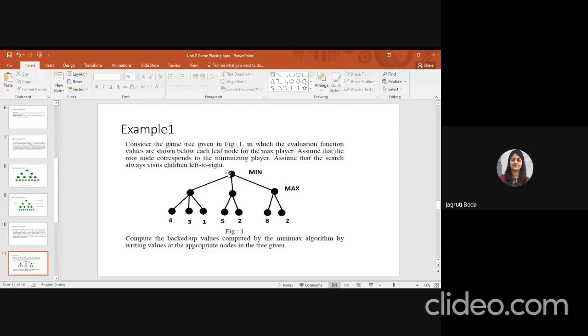Find the minimum value of these children. Okay? If you have any question, then again I repeat. You can write your answer in the chat box.